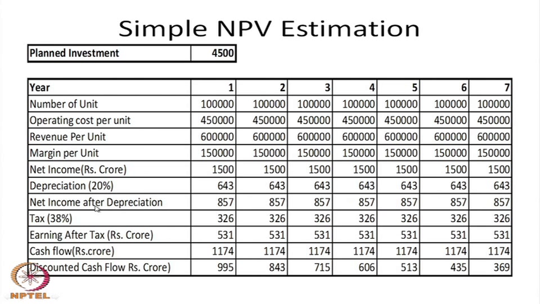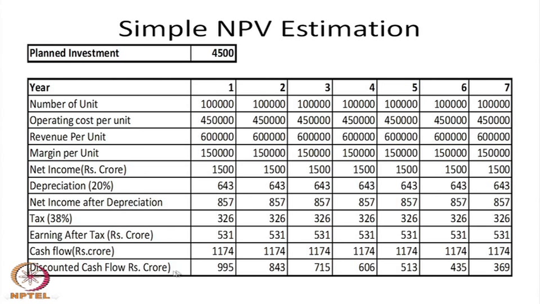On net income you have to pay tax at 38%. So 38% of 857 is 326 crores every year in tax. Earnings after tax is 857 minus 326, which is 531 crores every year. The cash flow is earnings after tax plus depreciation: 531 plus 643, which is 1,174 crores every year, and we discount this 1,174 every year at 18%.